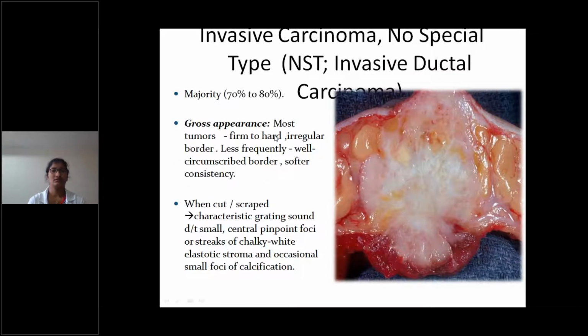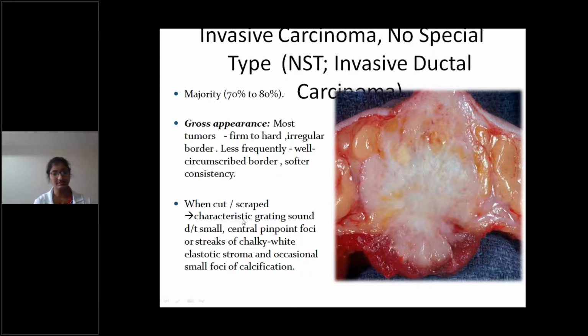Invasive carcinoma, not otherwise specified, is the most common type, invasive ductal carcinoma. The majority, 70 to 80%, are NST type, not otherwise specified, or no special type. Gross appearance: most tumors are firm to hard. This is grayish white, firm to hard, with an irregular border, less frequently a well circumscribed border. This is the gross appearance.